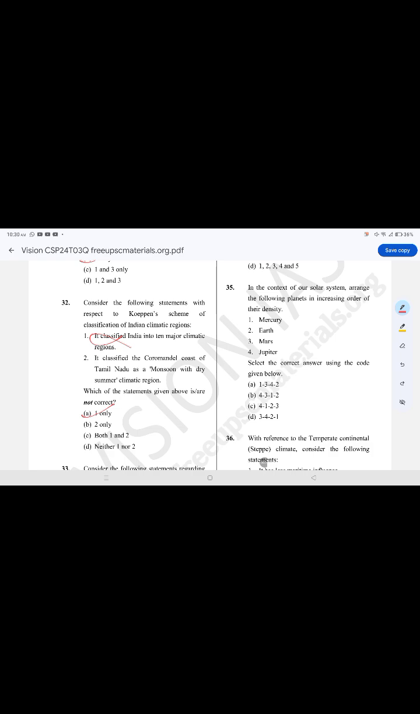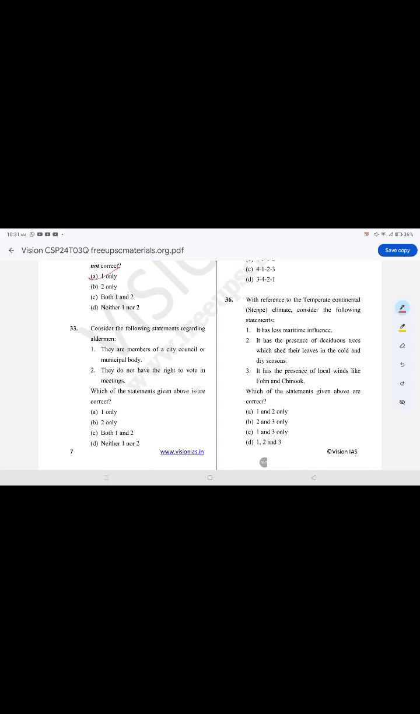Köppen classified Tamil Nadu as a monsoon with dry summers climatic region. Consider the following statements regarding aldermen. The correct option is option C, both 1 and 2. They are members of a city council or municipal body. They do not have the right to vote in meetings. Both are correct.